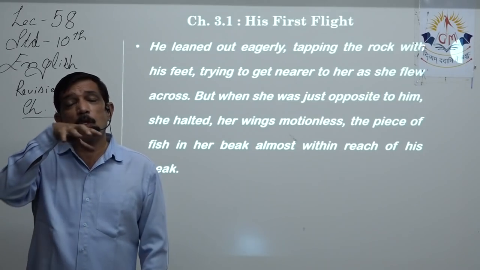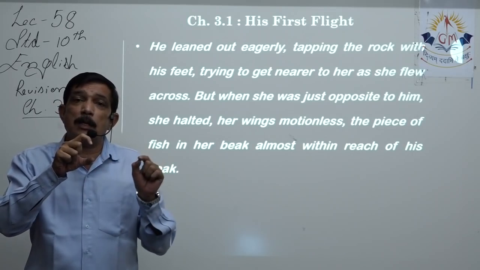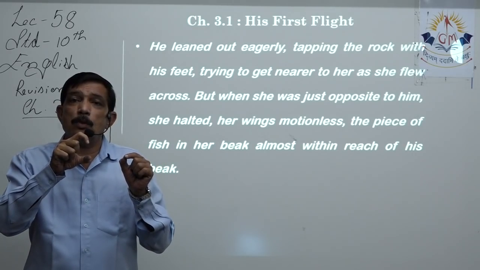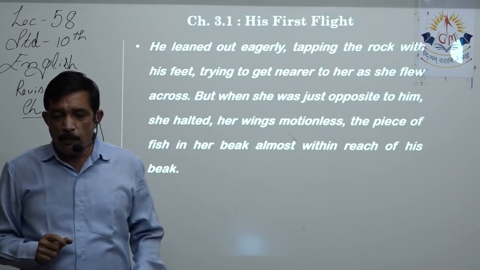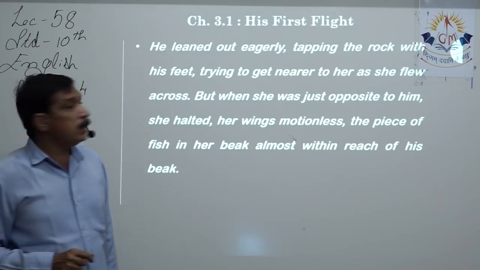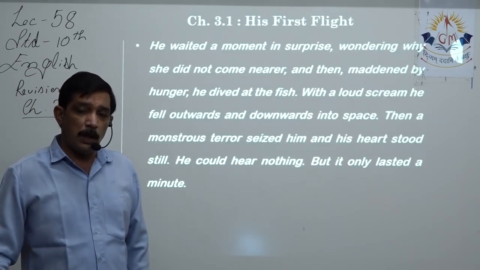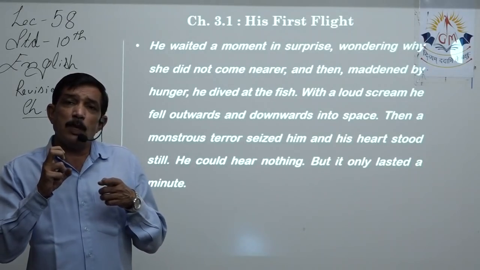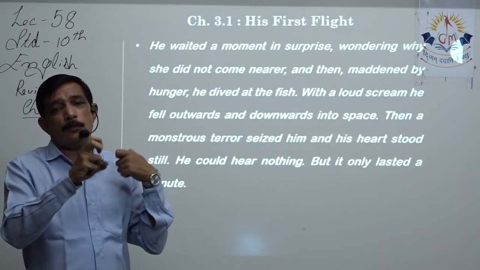So the mother kept on hovering over there, flapping, but just out of reach, so that the seagull has to dive in order to take the fish. So his wings motionless, the piece of fish in his beak almost within the reach of his beak. So the mother's beak was so near that he would stretch a little bit and can take the fish.